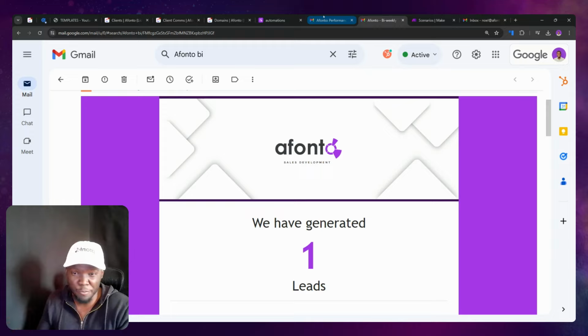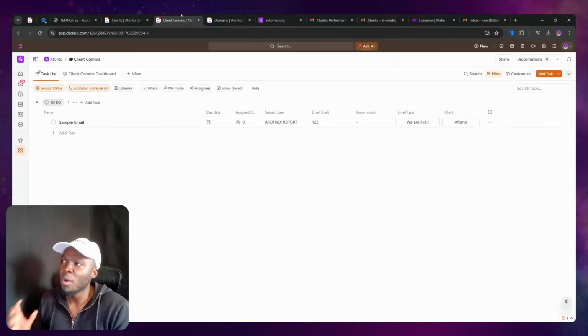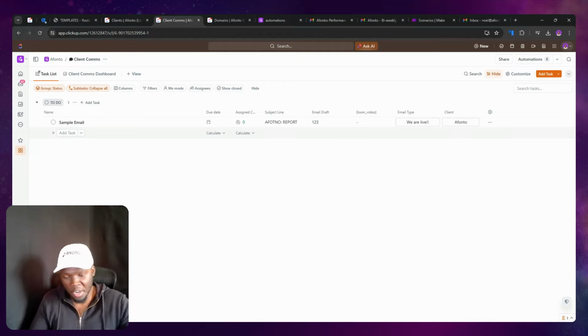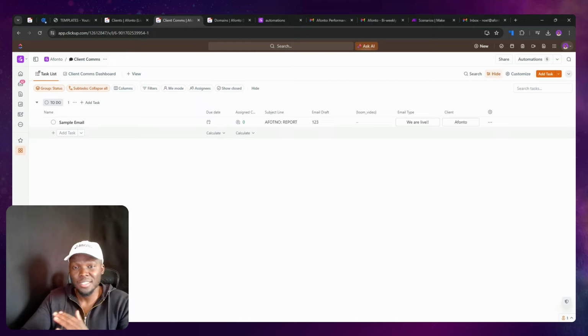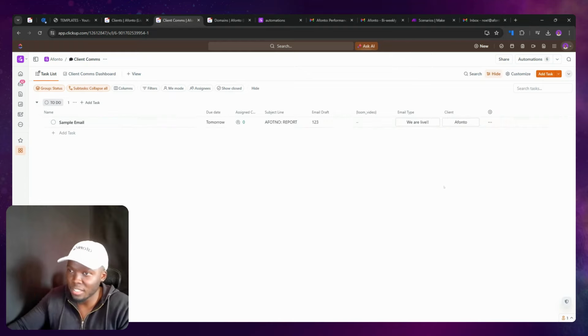Same type of idea, but different outputs, right? And what facilitates that is this client comms dashboard, right? So this client comms section allows us to send a very wide array of emails dynamically, systematically, with due dates, ensuring that we're sending them in the exact times that they need to be sent to the correct client with the correct email type, with the Loom videos, email drafts, and different SOPs attached to those.